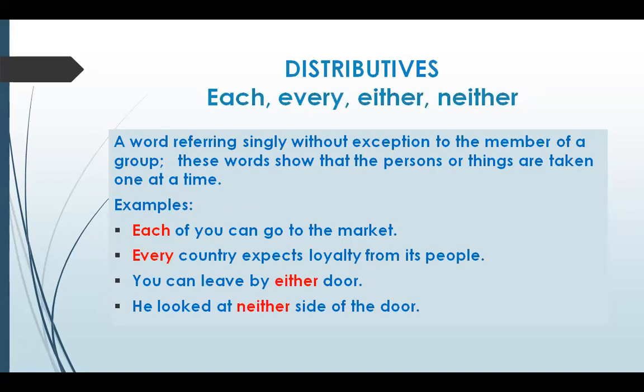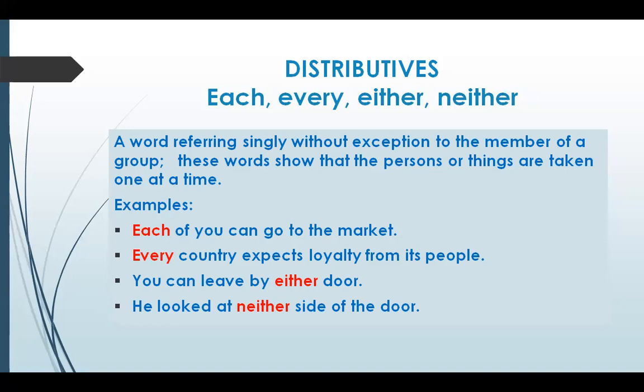Distributives. Each, every, either, neither. So a word referring singly, without exception, to the members of a group. That means these words show that the persons or things are taken one at a time. Like, each of you can go to the market. That means we are referring to a group, but we are taking them one at a time. Every country expects loyalty. You can leave by either door. He looked at neither side of the door.